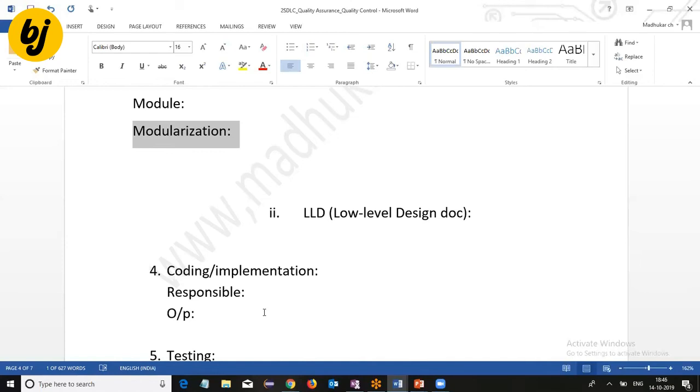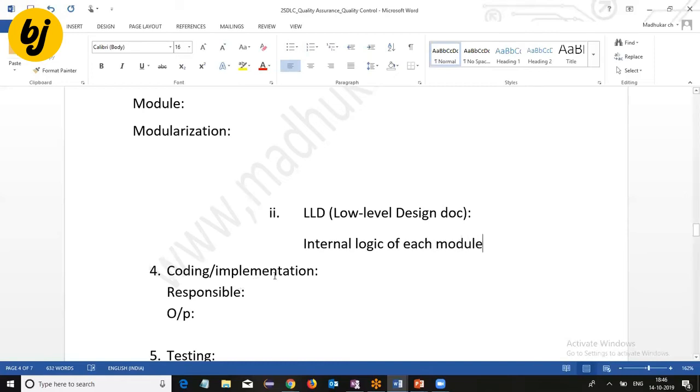It describes the internal logic of each module with the help of data flow diagrams and entity relationship diagrams, called ER diagrams. This kind of information is described for each module.